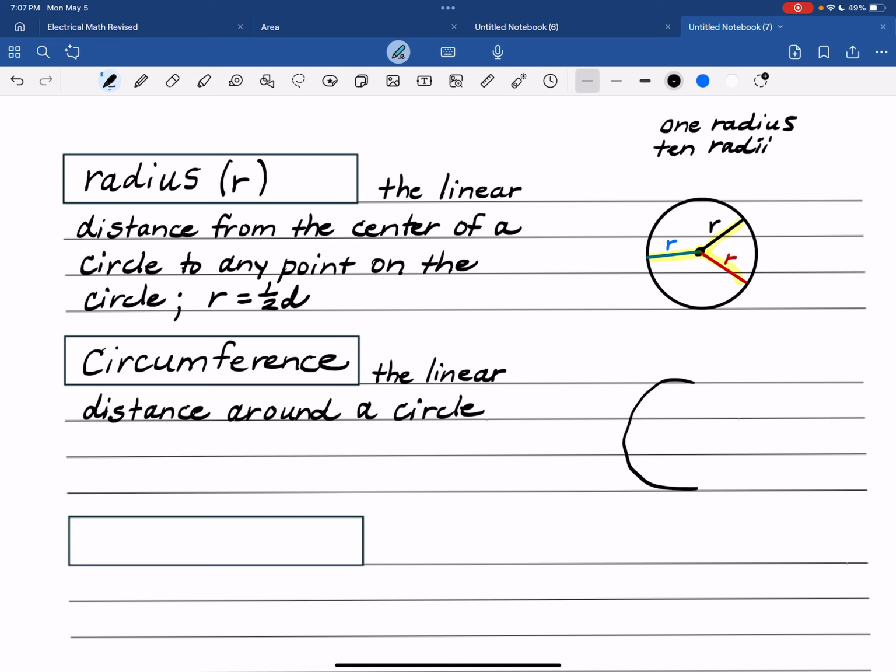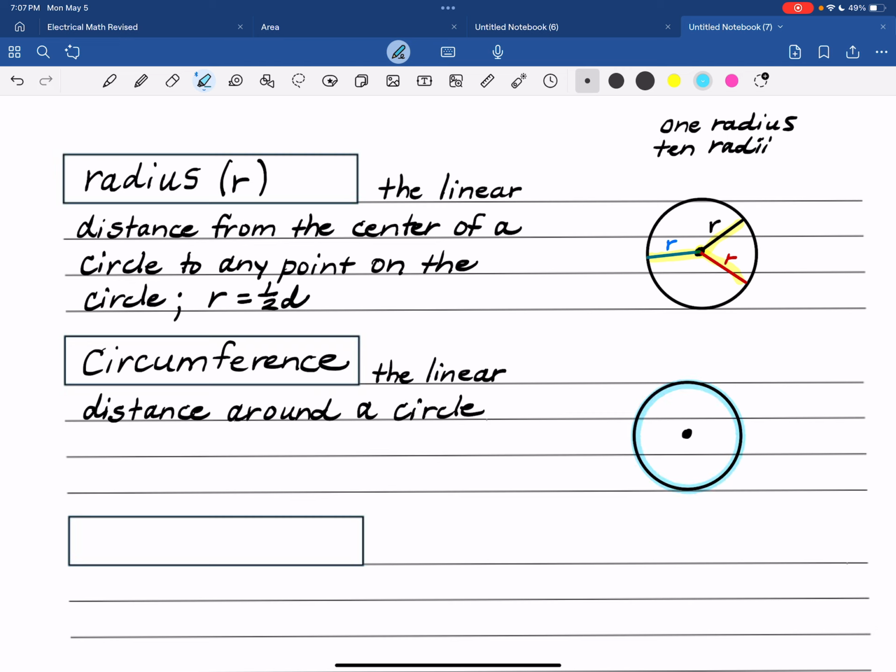So if this is your circle, I always like to see the center point. A circle is named by its center, by the way. Circumference is this linear distance around the circle.